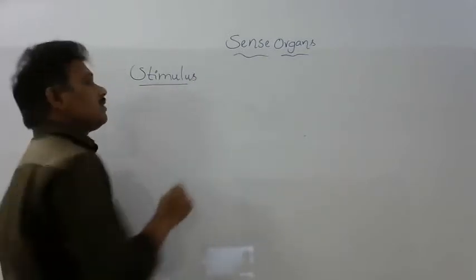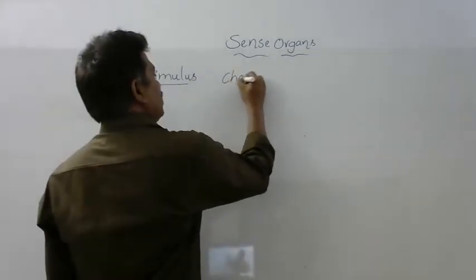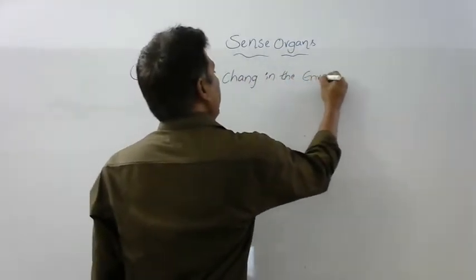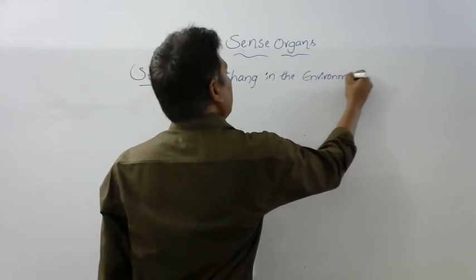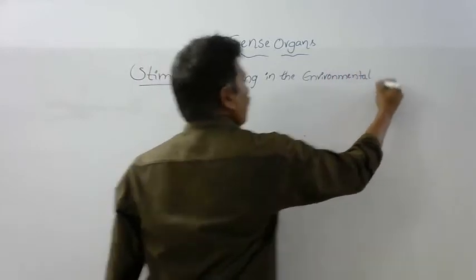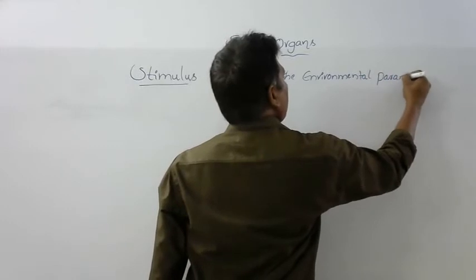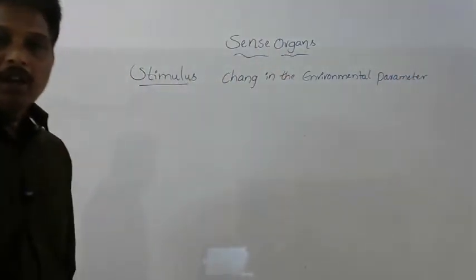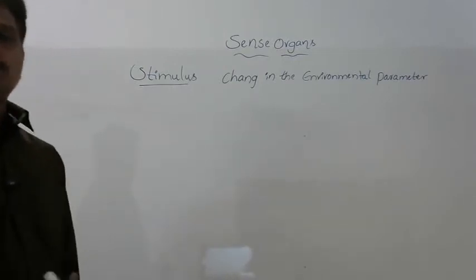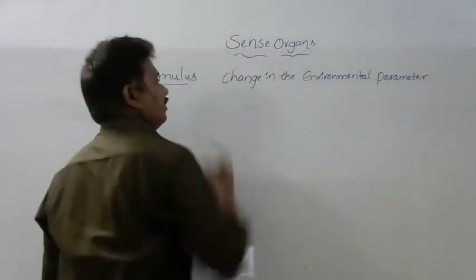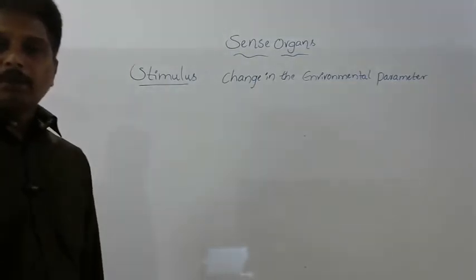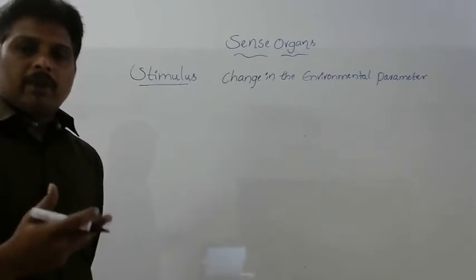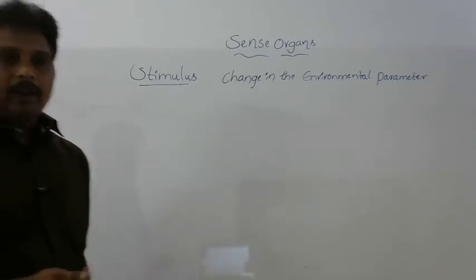A stimulus is nothing but a change in the environmental parameter. Change in the environmental parameter is called stimulus. Now, what is meant by change in the environmental parameter?